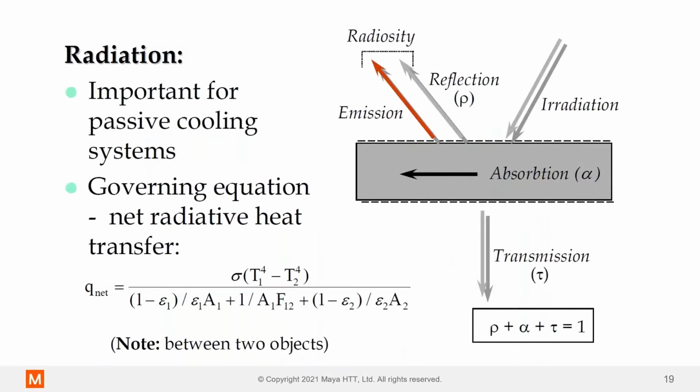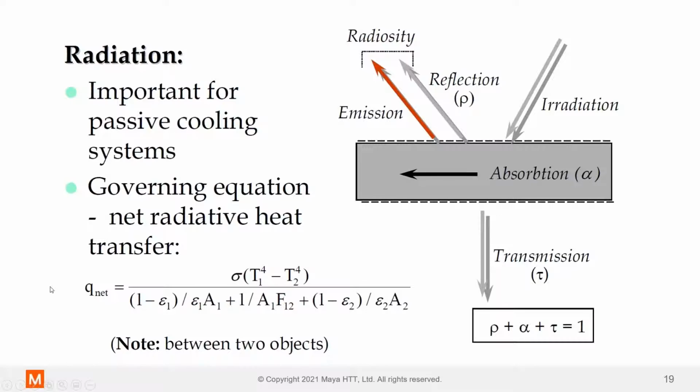And then finally, we have radiation. This is probably the least significant of the heat transfer mechanisms, but it's the most significant in certain space applications. It's important for passive cooling systems, and you can see the governing equation for radiation. I won't go into all of it, but the biggest driver for radiation is the delta T to the power of 4, the T ambient minus T device to the power of 4. If you can make that delta T as high as possible, you're going to get a lot of radiative heat transfer.